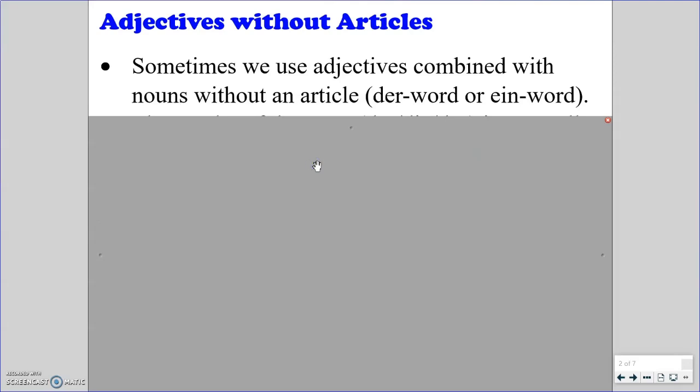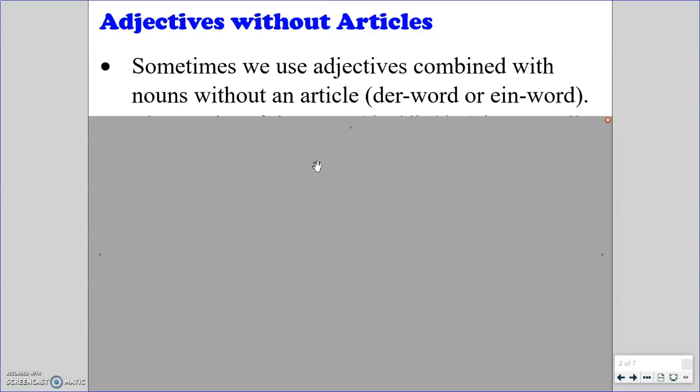The first thing that you need to understand is that sometimes we use adjectives combined with nouns without an article. As a reminder, articles are those der words, so definite articles, der, die, das, but also those other words that are categorized as der words. So forms of dies, manch, welch, those are all considered der words as well, and we've looked at that extensively this year. Ein words can also be considered our articles, our indefinite articles, and possessive pronouns work like ein words as well. Mein, dein, sein, ihr, unser, euer, and kein.